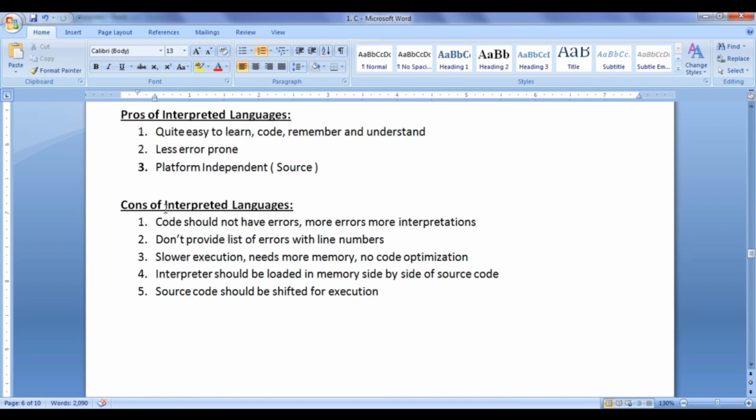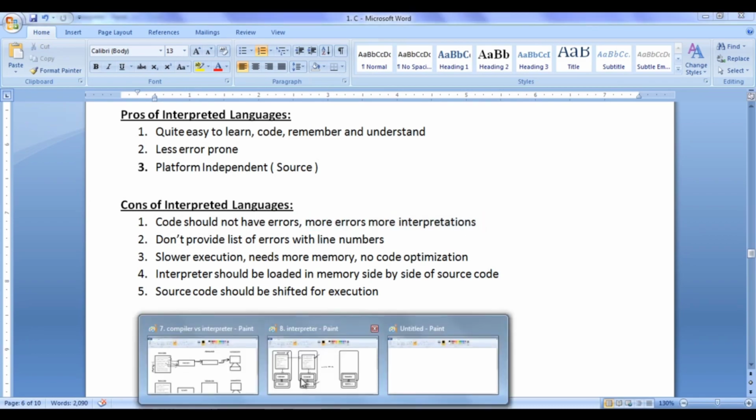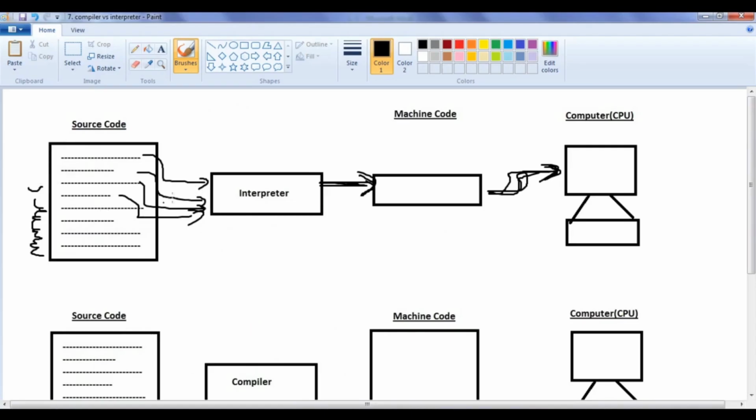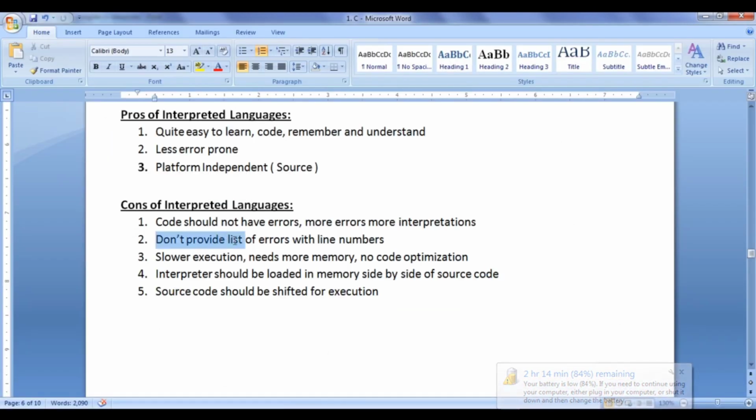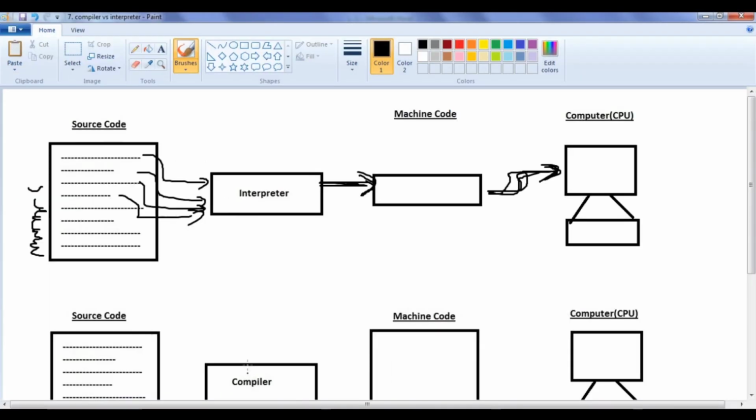There are some disadvantages or limitations of interpreted languages or the interpreter itself. Code should not have errors, more interpretations. Of course we have seen that here. If you have errors, you need to reinterpret. If you do not have even a single error, then the code will get executed. Also, it doesn't provide a list of errors with line numbers, right? If we have many errors in the program, then the interpreter won't provide a list of errors so that we can easily remove all the errors and reinterpret in only one step.